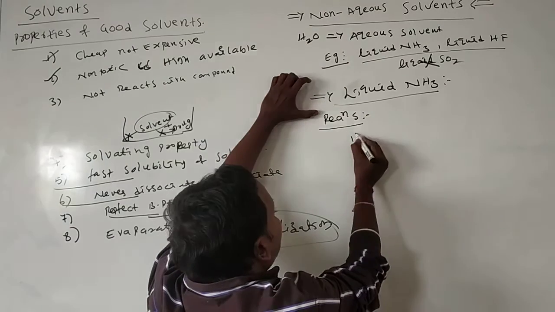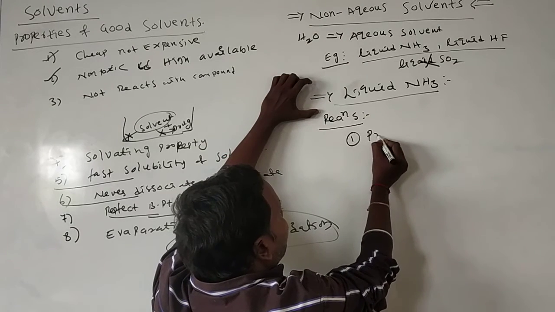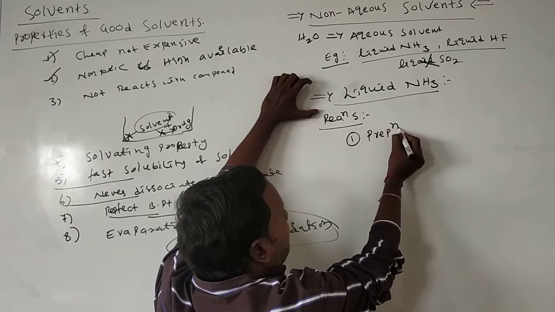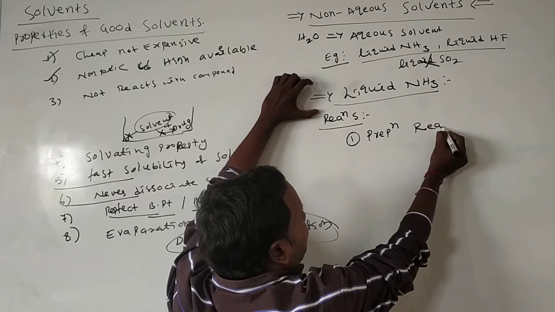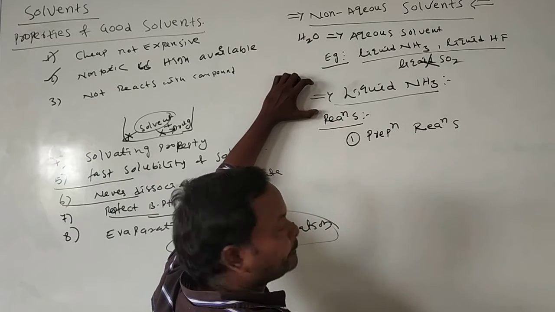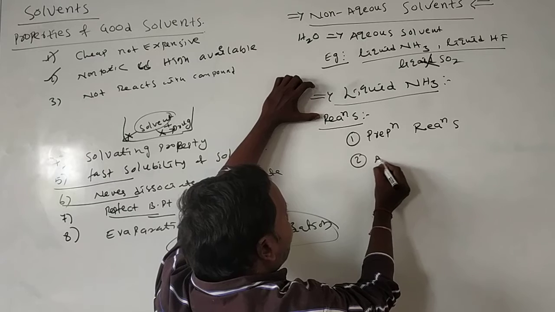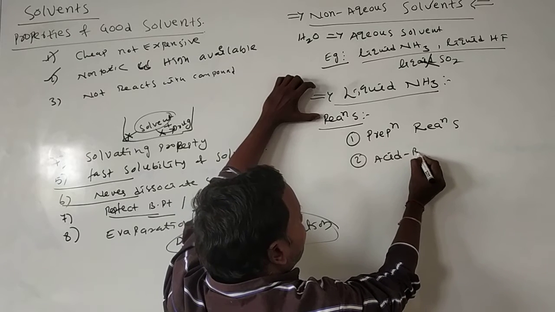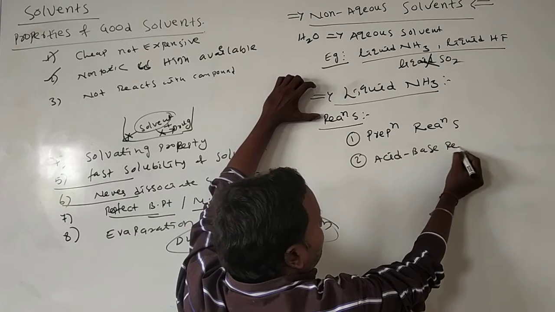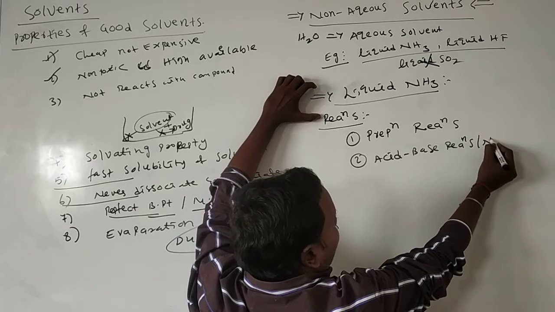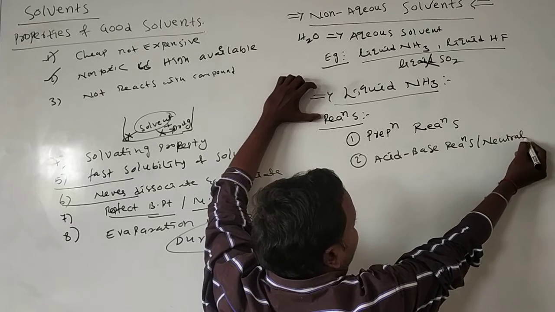One is precipitation reactions. Second one, acid-base reactions, and here we see what is neutralization.